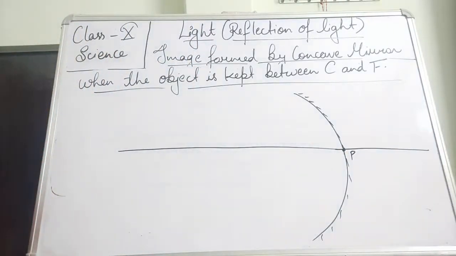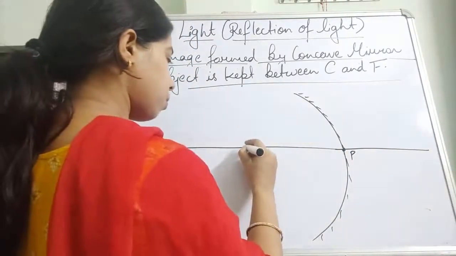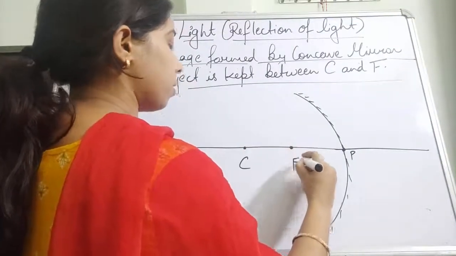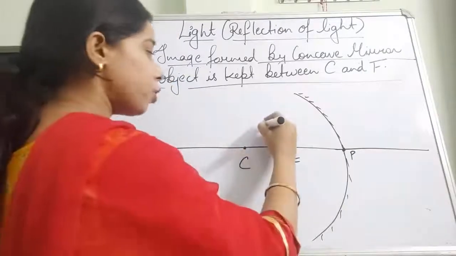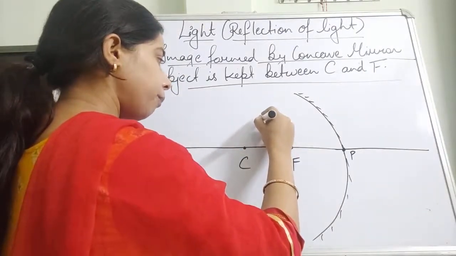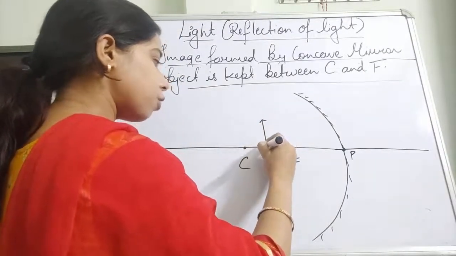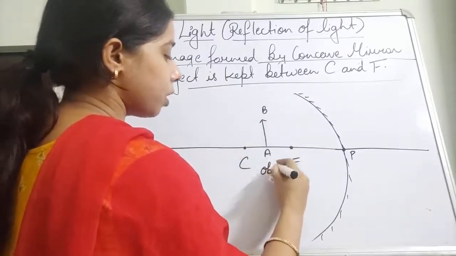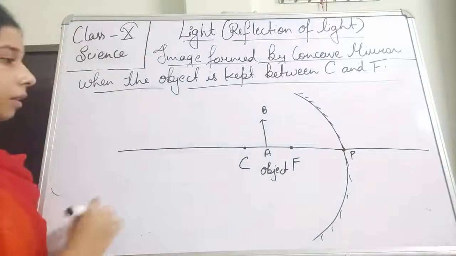If suppose this is the center of curvature, and this is the focus. Now we have kept the object between the center of curvature and focus. So this is A, this is B, this is the object here, and this is the pole.